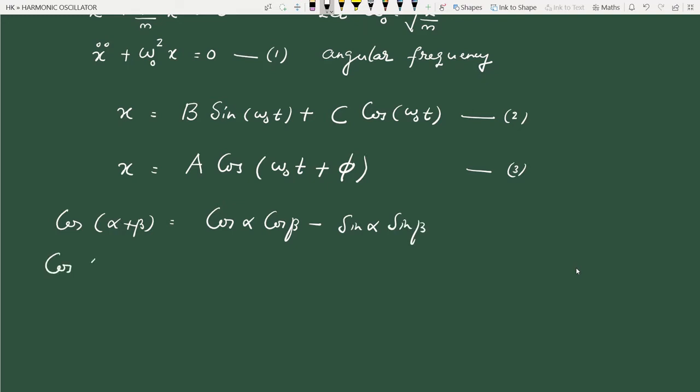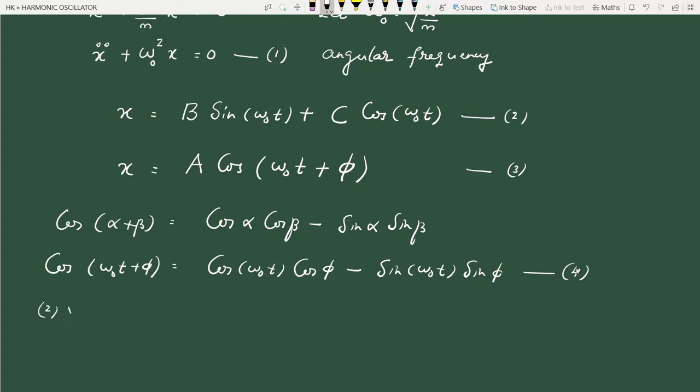Therefore cos of omega 0 t plus phi, if you expand it, we get cos omega 0 t cos phi minus sin omega 0 t sin phi. So if you compare this equation, let us call it equation 4, with equation 2, comparing 2 and 4, what you get is b is minus sin phi.